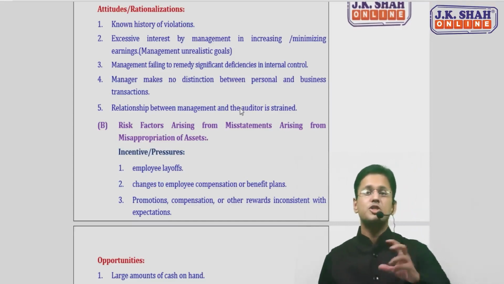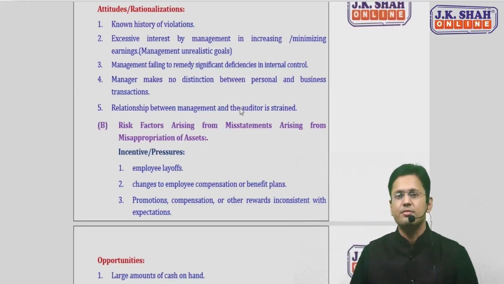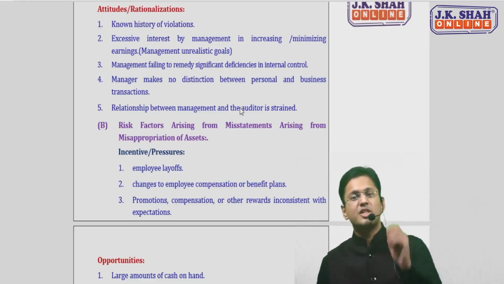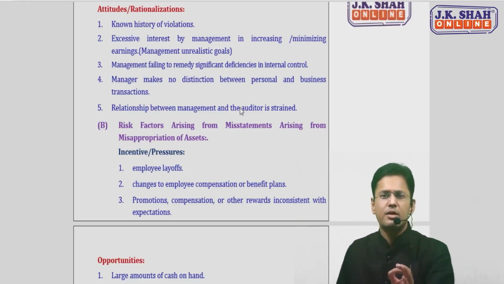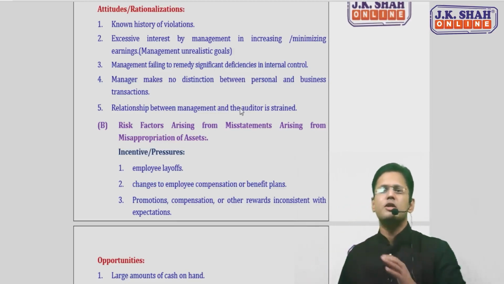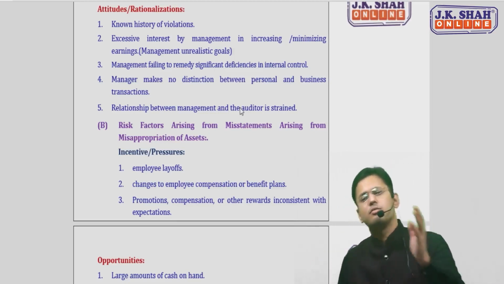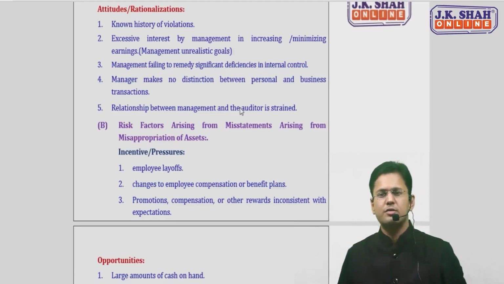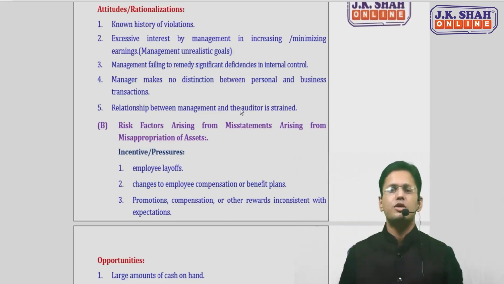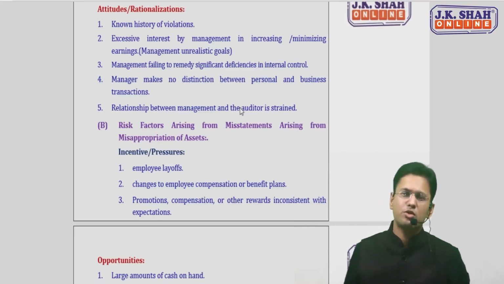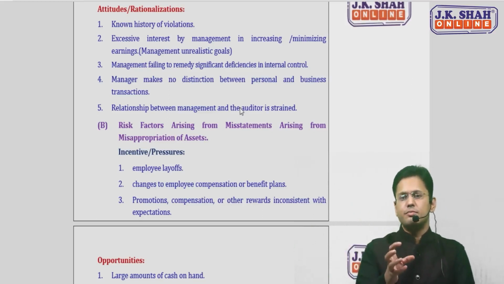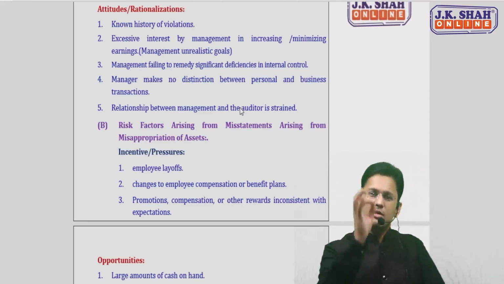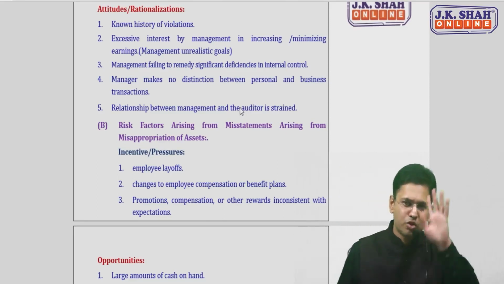Fifth point, the relationship between the auditor and the management is strained. There is a problematic relationship between the auditor and management. For example, the management is not allowing the auditor to access the files. Management is putting some time pressures on the auditor. Management is not providing the information to the auditor. This answer we'll be discussing later on in a separate question also. We'll be covering it in the revision lecture also. So this kind of attitude from management reflects that there is some issue in the books of accounts.